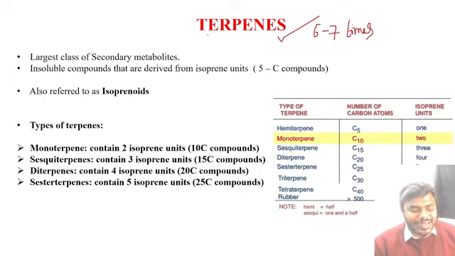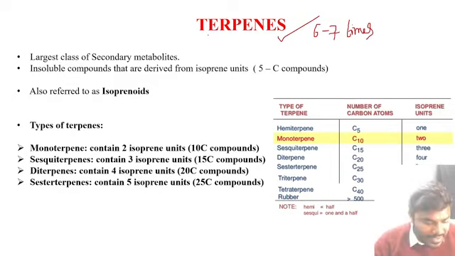So it's nothing like that. Other remaining secondary metabolites are not unimportant. They are also equally important. But what I am saying is they used to ask the questions mostly from the terpenes. Or, very cleverly, what they will do, friends, they will include all the secondary metabolites and they can raise the